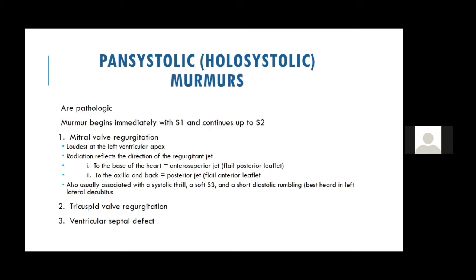There is one more indicator of severity, a wide and variable split. Why do you get a wide and variable split? A2 closes early because all the blood from the LV goes to the LA. So A2 closes early, and that is why you get a wide and variable split, which is an indicator of severity in mitral regurgitation.